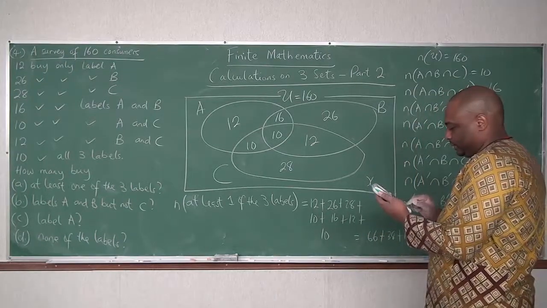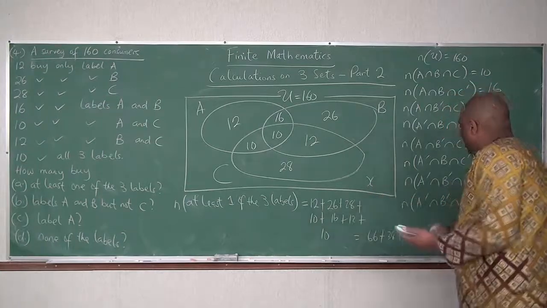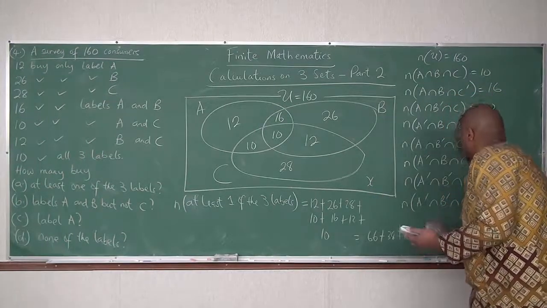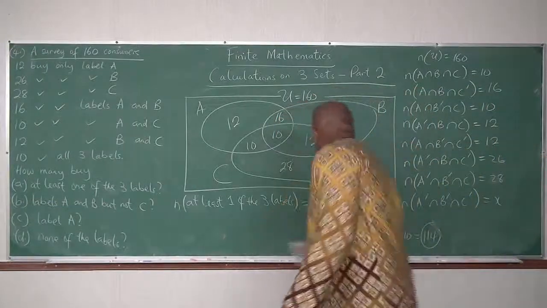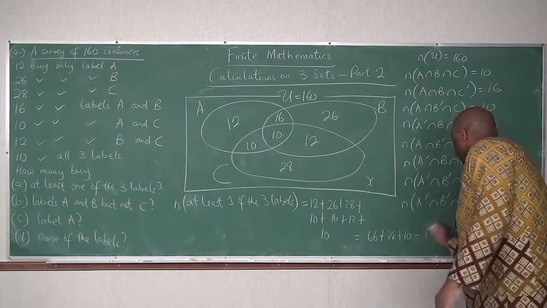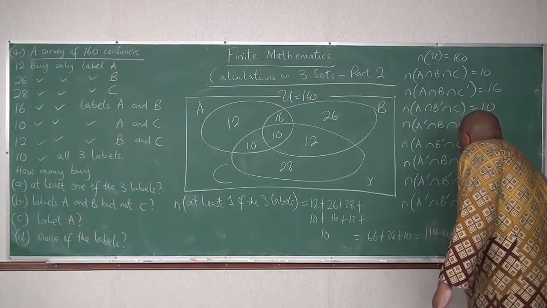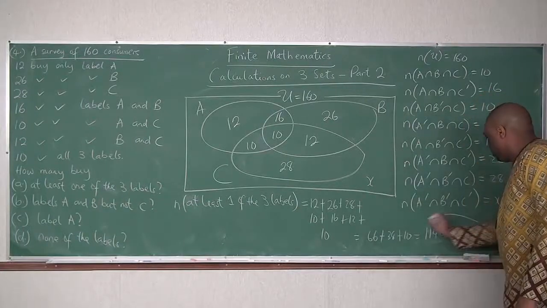So 66 plus 38 plus 10 is 114. 114 consumers. Please put consumers. Okay, there you go.